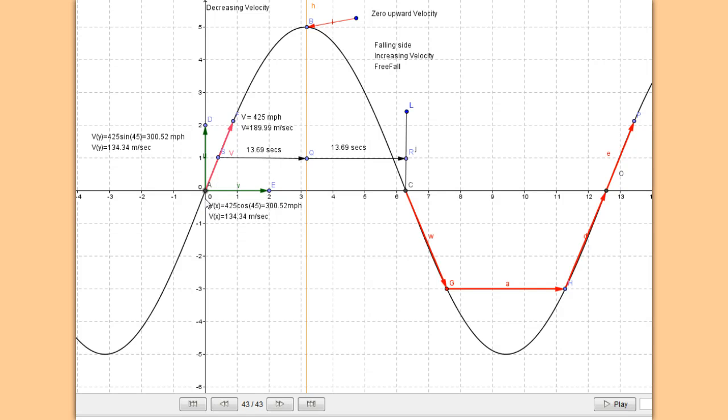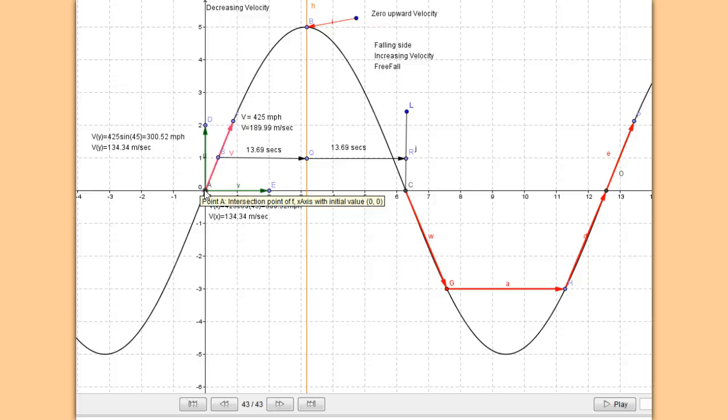The KC-135 would reach a certain point, and then it would cut the engines at this point right here. It would be traveling at 425 miles per hour, or approximately 189.99 meters per second. We're going to use SI units instead of miles per hour. So at this point, it would cut all the engines.